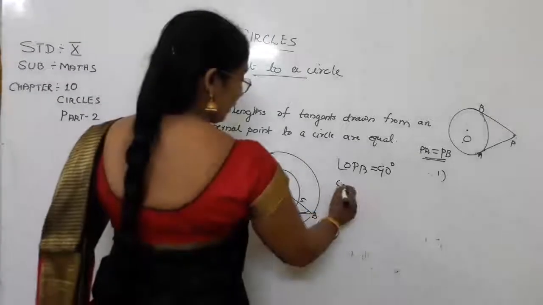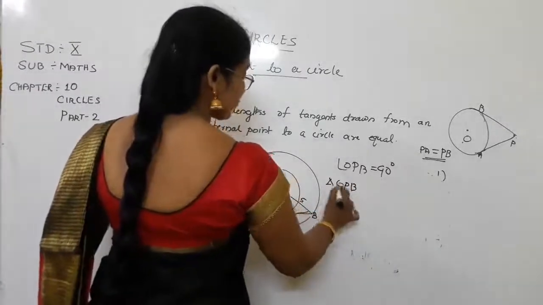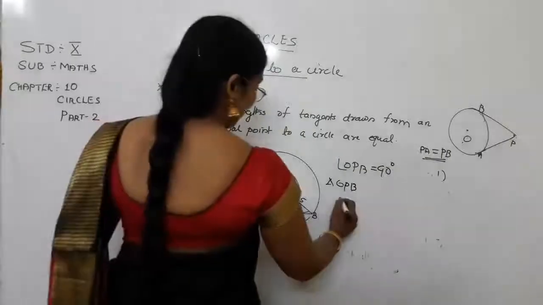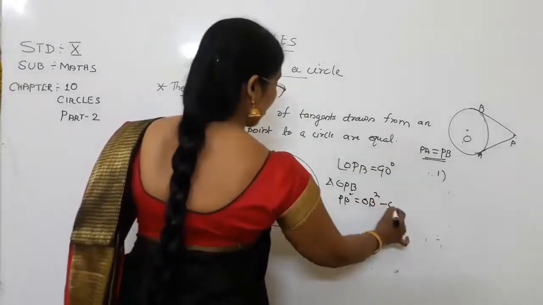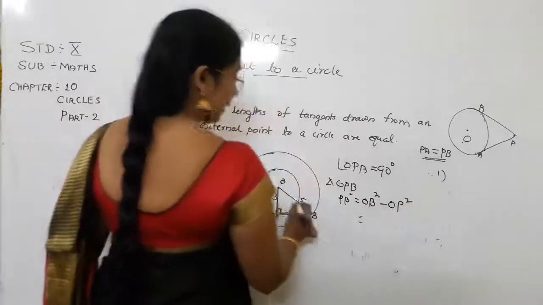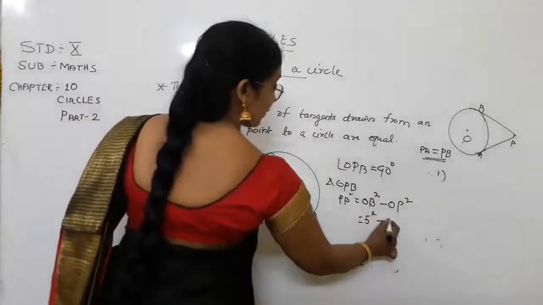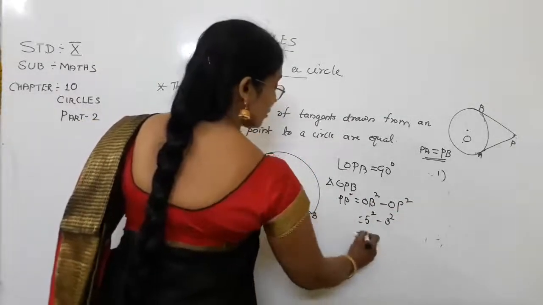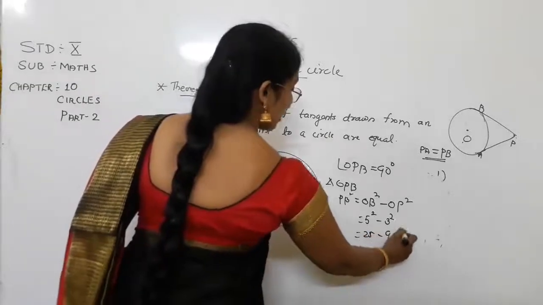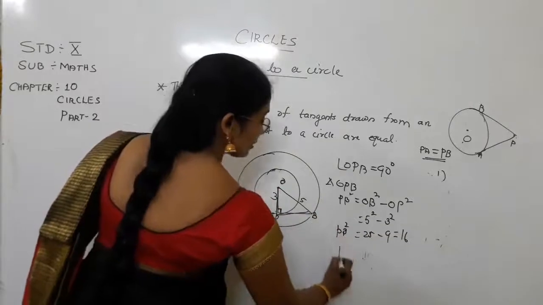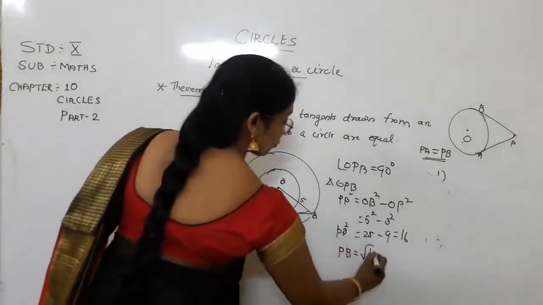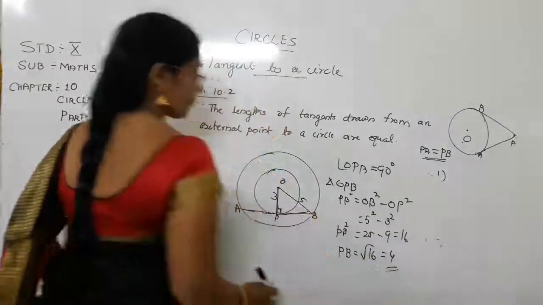Now apply the Pythagoras theorem in triangle OPB. Which one do you have to find out? PB square. PB square is equal to OB square minus OP square. What is OB square? It will be 5 square minus 3 square. That means 25 minus 9 equal to 16. That means PB square is equal to 16. So PB is equal to root of 16, which is equal to 4.